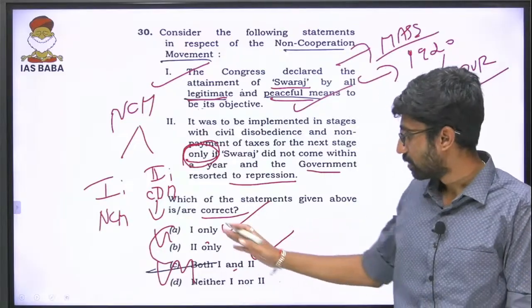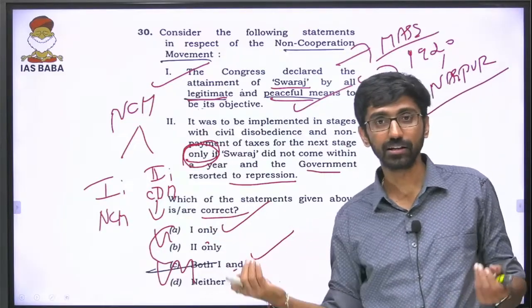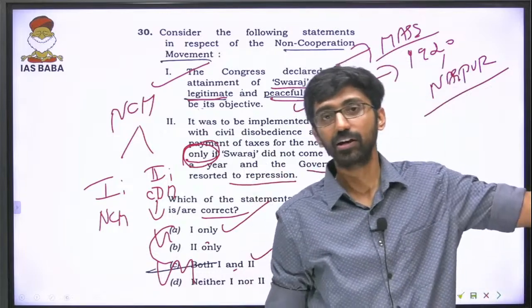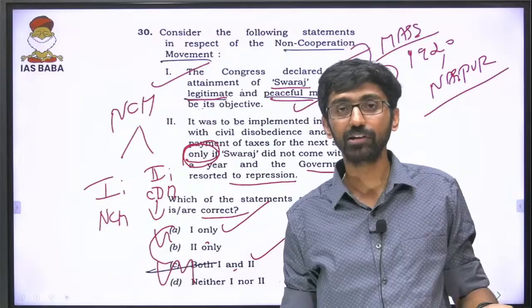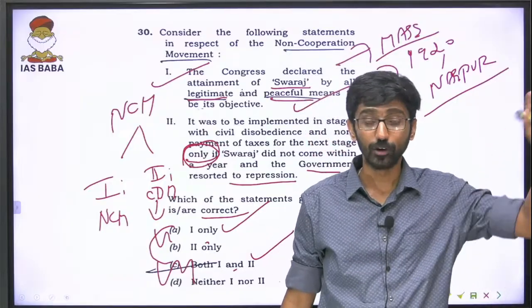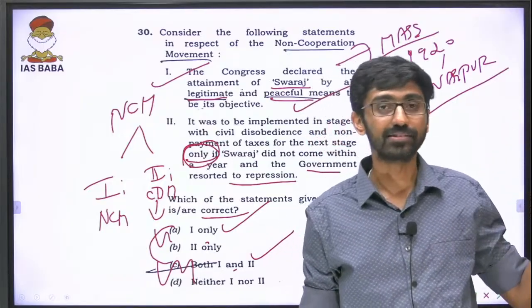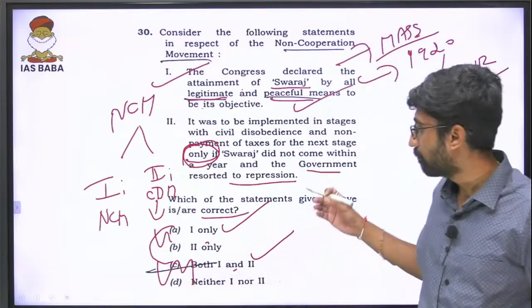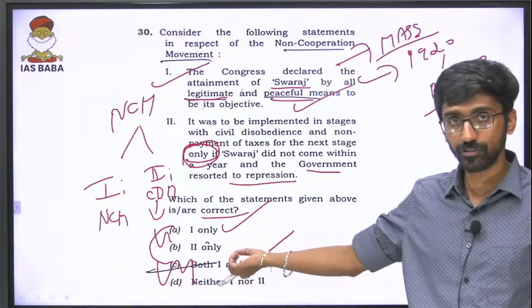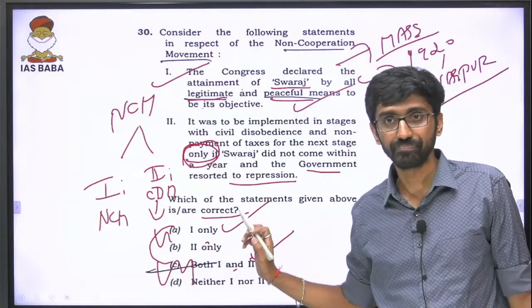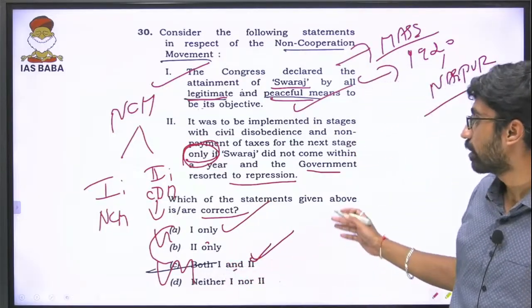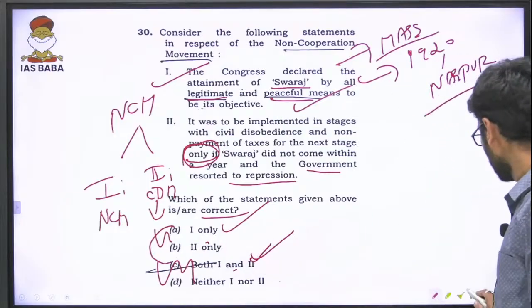Again, we have to wait until the UPSC answer key comes, because last time we know that one question was invalidated because of some ambiguity in one of the statements, the Rohit Vari question that was asked last year, 2024. So that is where I am also a little bit confused. Let's see what will happen. So either you can go with C or A. Definitely not B, definitely not D. So that is what it is.